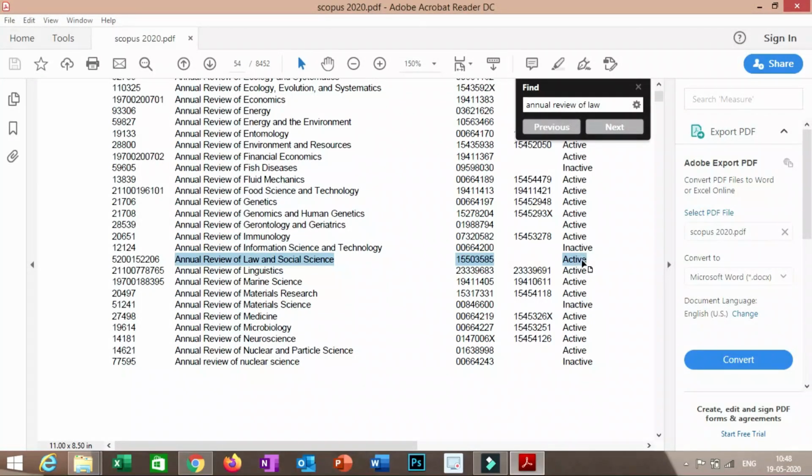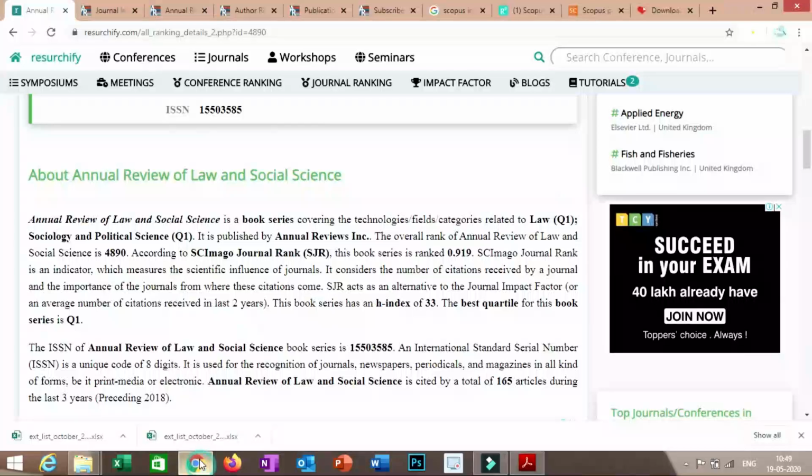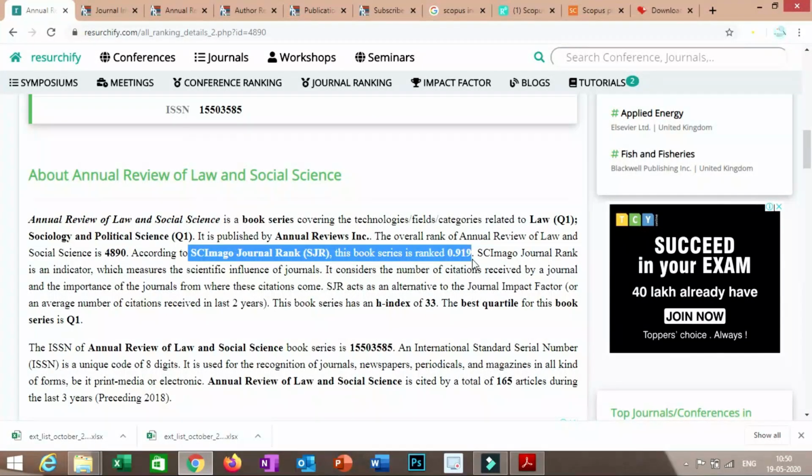This parameter is also very important. If it is inactive, that means it has been removed. So it is active and you will see it has been in the Scopus database since 2006. And as it is a Scopus indexed journal, you will find its SJR index. The SJR index of this journal is 0.919 and it is really good.